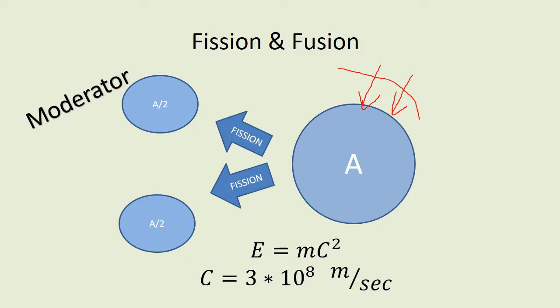I have already told you there are different types of reactors, and based on that there are different types of moderators. Next come the control rods. Most people think that moderators and control rods are the same. No. The moderator controls the flow rate of the bombardment of neutrons, and the control rods control the amount of neutrons present in the nuclear reactor.